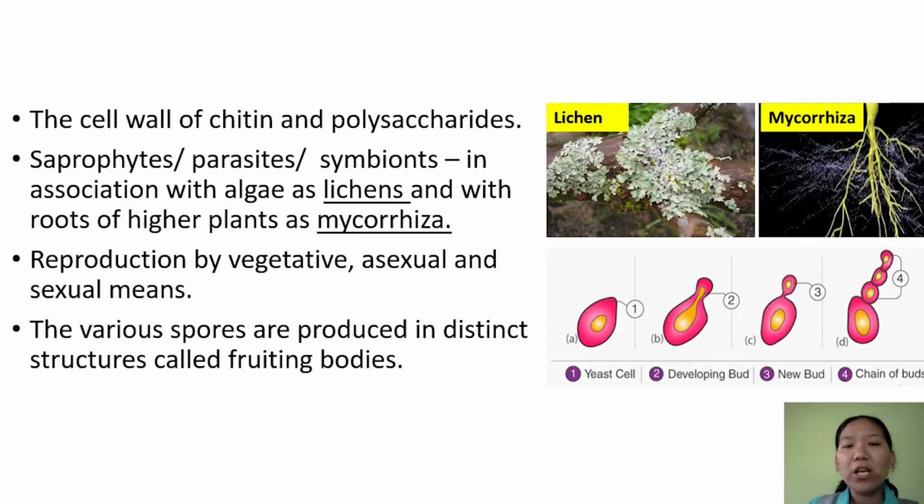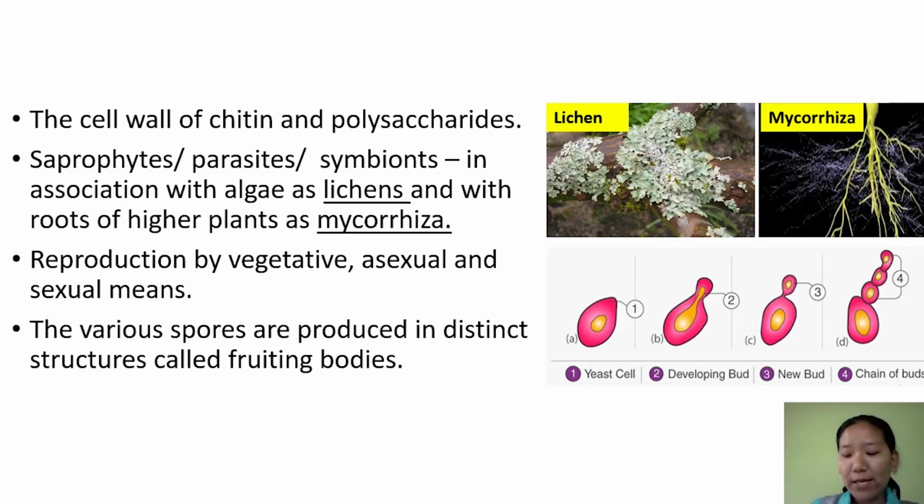The association is mutualistic, they benefit each other. Talking about the mode of reproduction, reproduction takes place by vegetative, asexual, and sexual means. And the spores produced in these fungi are present on distinct structures called fruiting bodies.